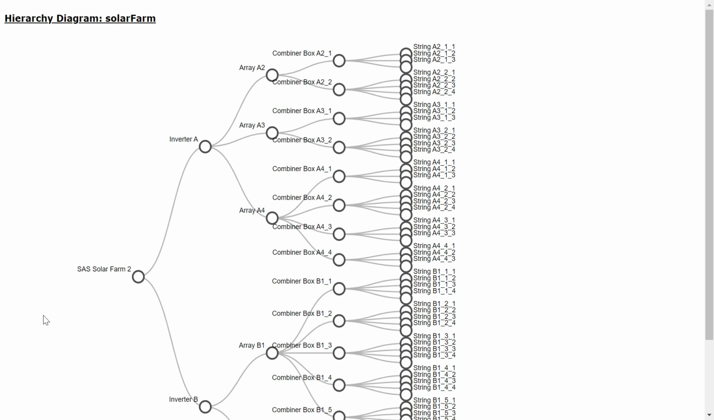And so the first step in SAF is to build this picture. In our case, this is our solar farm. Our solar farm has 2 inverters. Each of those inverters has arrays. The arrays have combiner boxes, and the combiner boxes have strings.